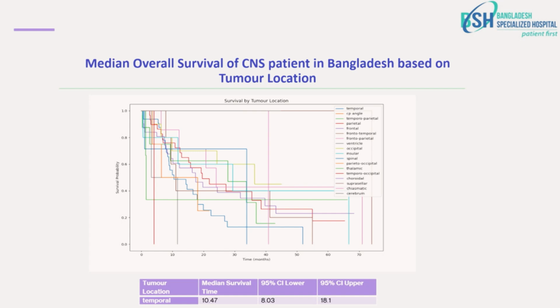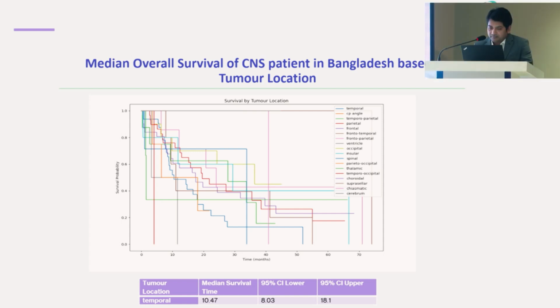This is the tumor location. We tried to incorporate the locations, as there are varied locations, into 10 to 12 groups, and the temporal group had the lowest median survival, 10.47 months.